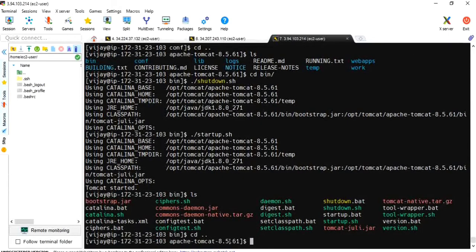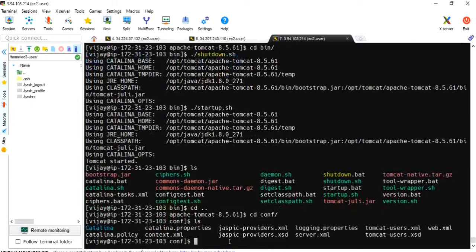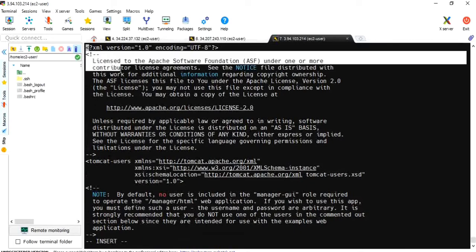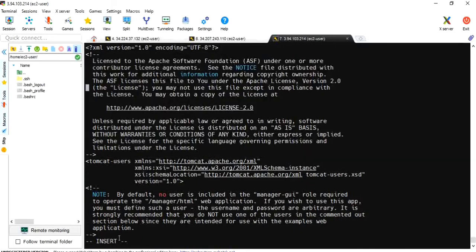cd conf, sudo vi tomcat-users.xml. Okay, here all of this is commented. This is also commented. We can add anywhere. We'll add here.